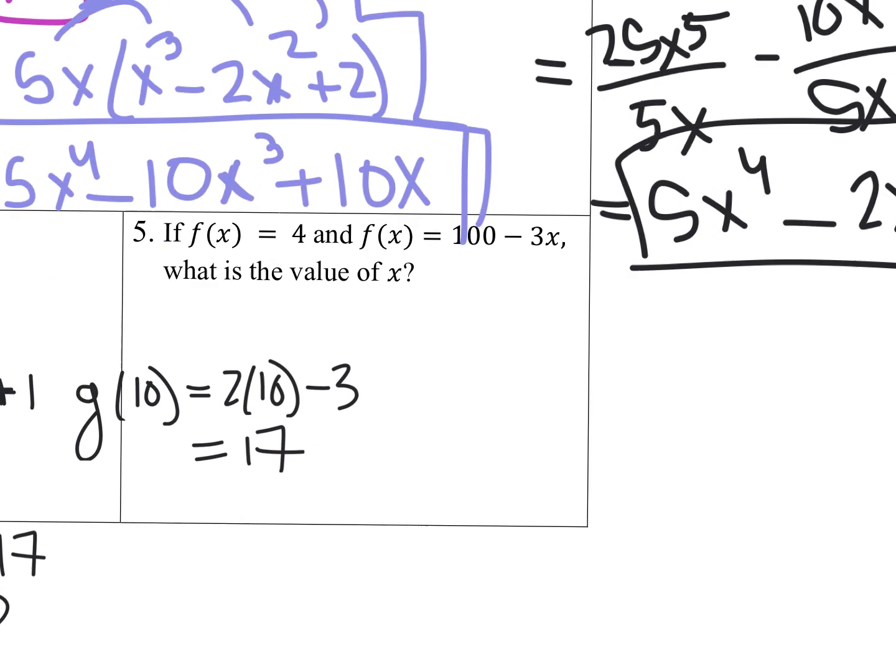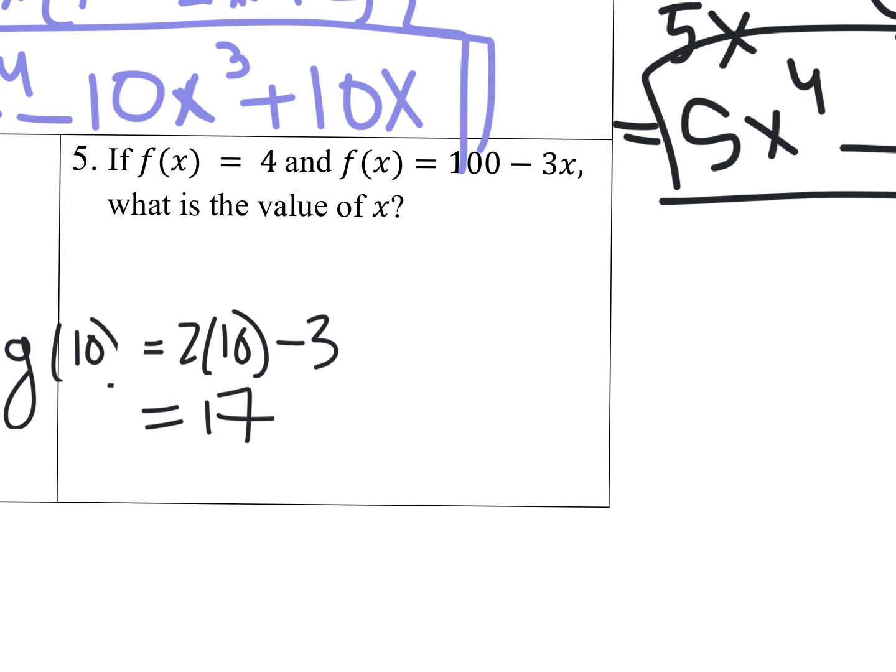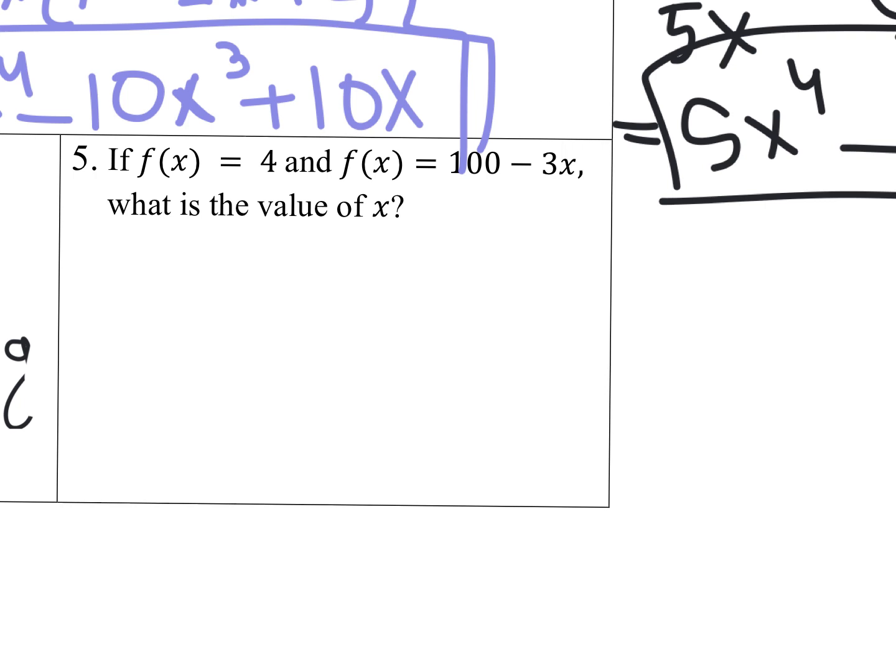Okay, last little bit of this video. So let me erase this. So in number 5, it says if f of x equals 4 and f of x equals 100 minus 3x, what is the value of x? So this question is saying, hey, I know the output. I know f of x is 4. And I have the function, f of x equals 100 minus 3x. But I'm trying to figure out the value of x. I'm trying to figure out what did I plug in for x to get 4.